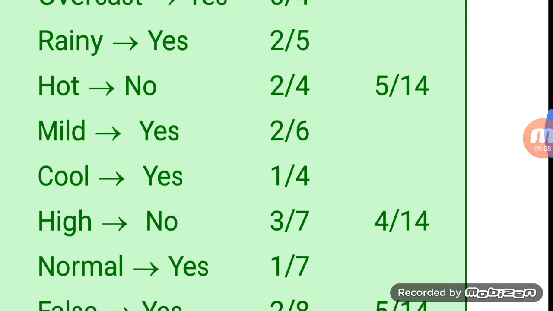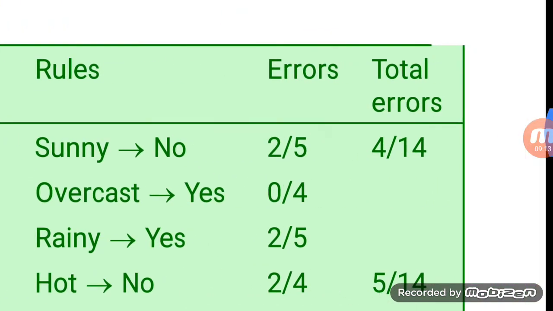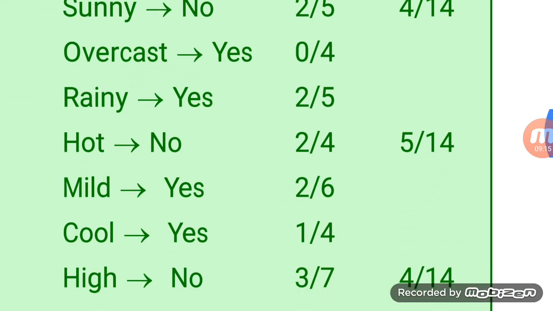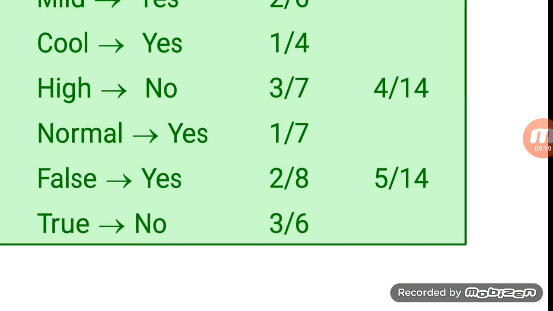If you see carefully, for the first case outlook, the total error will be 4 by 14, and for the third case humidity, the total error will be 4 by 14. So these two have the same total error. If any of these has the minimum, we will take only that.